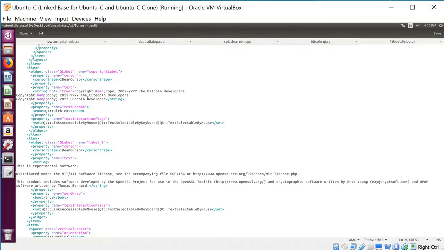I mean, we did the same thing in all 4 files. And then once again, remember to add your own stuff instead of Funcoin, because your coin is not going to be as fun as mine. Save. Alright, and that's it as far as the copyrights are concerned.